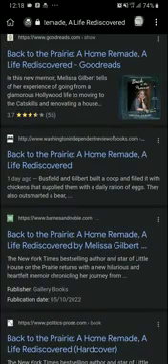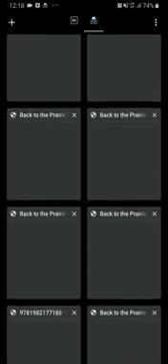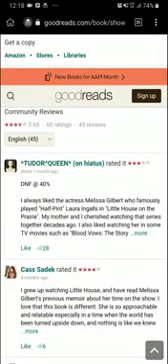So let's go into our content. You can see all the tabs I open. You can see them here. So all I have to do is just open and go. Now for Goodreads, how we get content on Goodreads is by using the comments of people. People's comments, we use them to create a book.